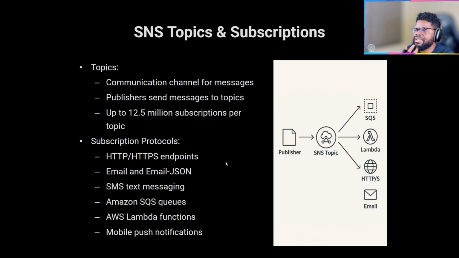So it's simple: you're a publisher, you send to an SNS topic, and behind the scenes that topic just needs a set of subscribers, and in as much as they are subscribed, they are going to get the message, right? So topics are really communication channels. Publishers send messages to the topics, and then you can have up to 12.5 million subscriptions per topic. So you can imagine, in just one topic, you can have 12.5 million subscriptions. Even if you were to subscribe 12.5 million emails, you know what that means? That means your topic can actually send messages to 12.5 million emails. I mean, that's scale from just the beginning, right?